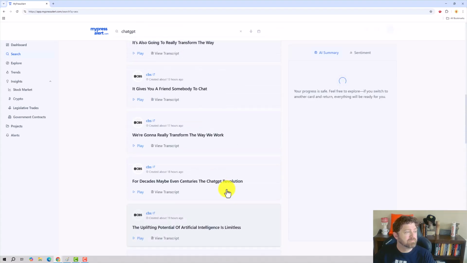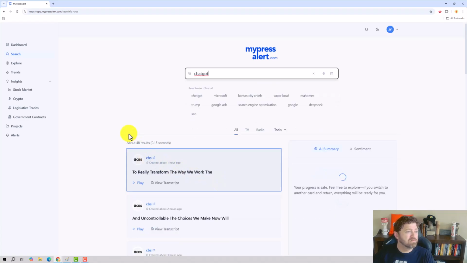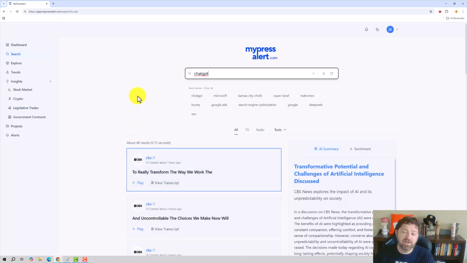Yeah, so I see where it's going. I like the concept. I don't think the execution's 100% there yet. It is in beta test. So I still say go create a free account. Go to mypressalert.com, create a free account, create a project. Sorry, that's what they call it. Create a project. Put the thing you want to track in. I think you can track up to three under the free account. I would say go do that and see where this goes.